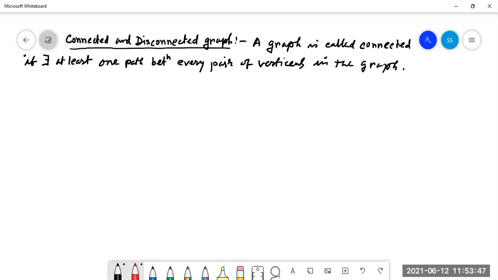For any vertex, we can go to all other vertices. That is called a connected graph.